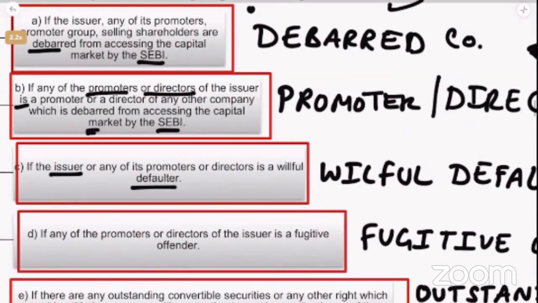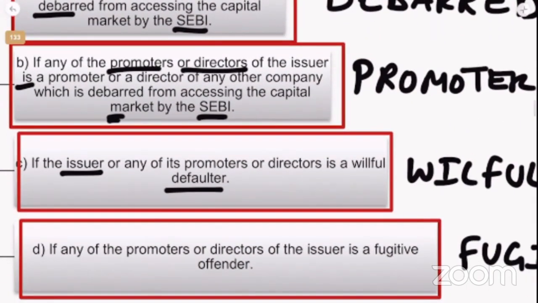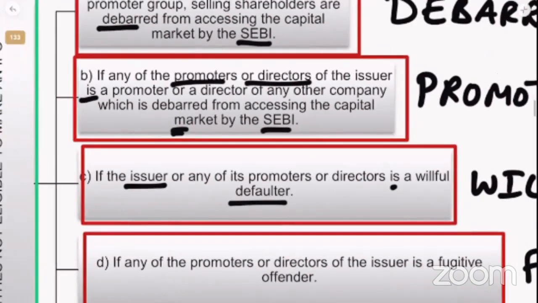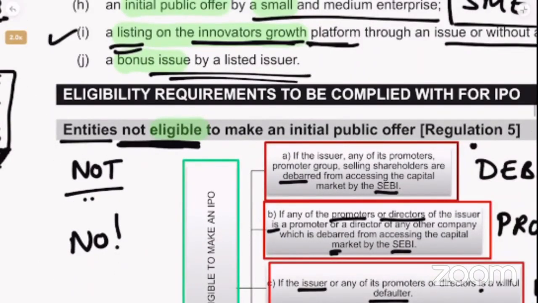So if the issuer or any of its promoters or directors is a willful defaulter, they are not eligible to go for IPO. We are studying entities not eligible to make an IPO.